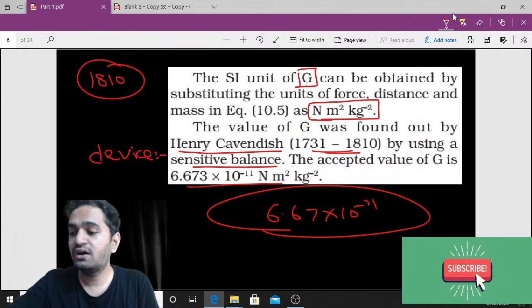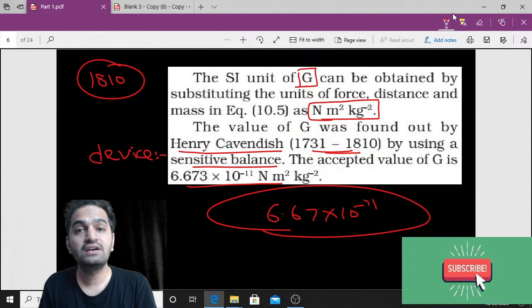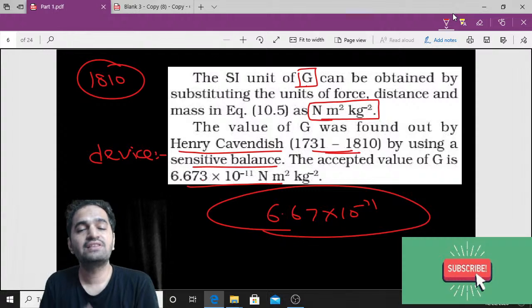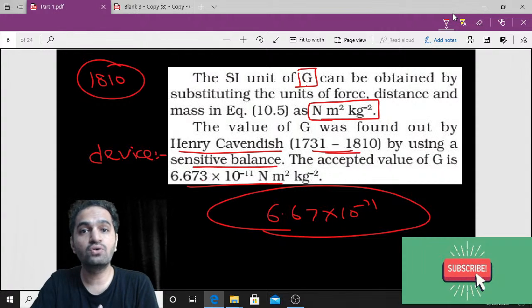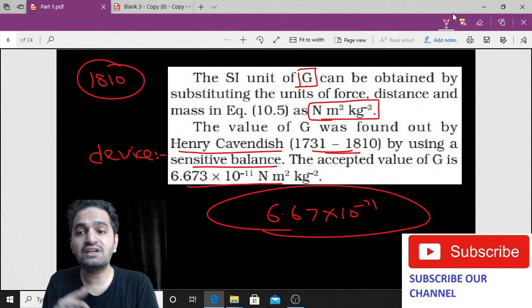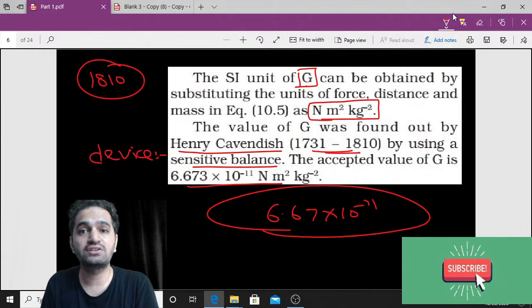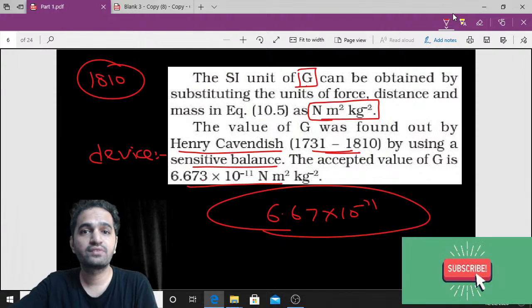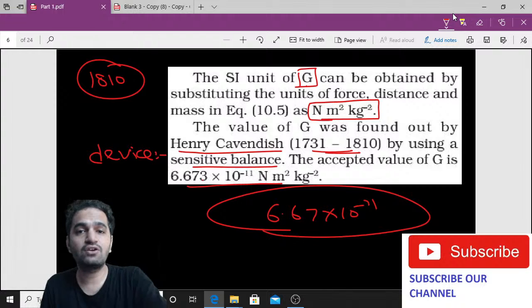You might think that why CBSE has not included the experiments of Henry Cavendish, which he used to find out the value of G. The reason is those experiments are very old. There is no point in adding them, because that information is very much ancient. We don't need it. Modern methods have changed. We have various machines to calculate. We don't need these experiments to understand. Are you understanding why these things are not given in our textbook?